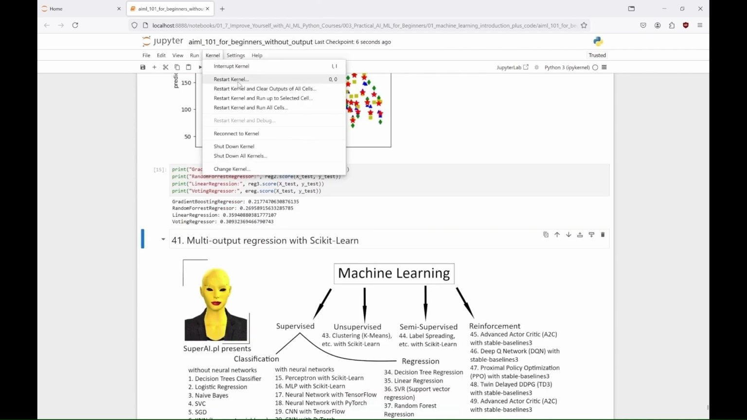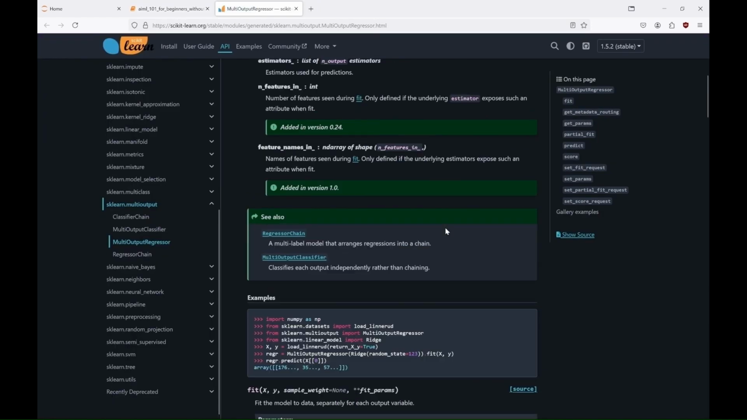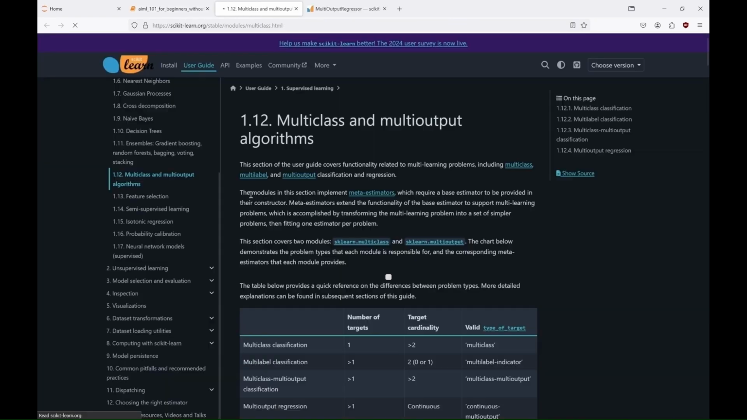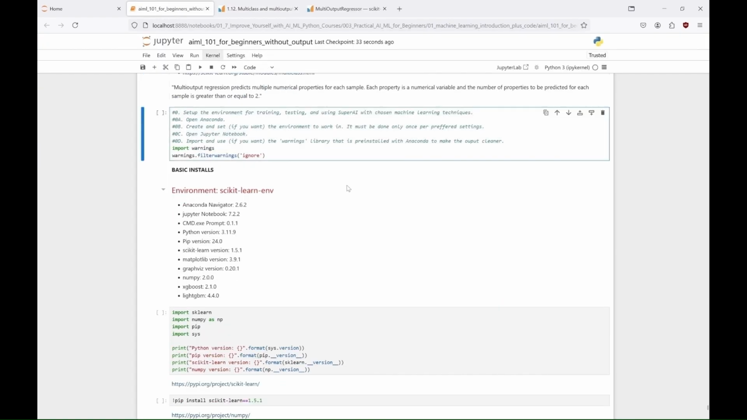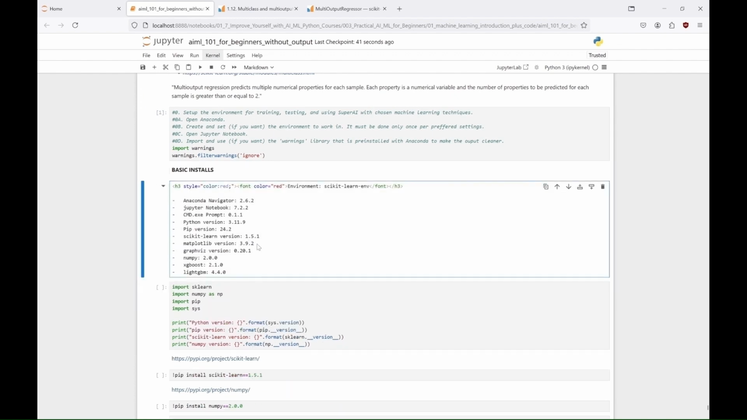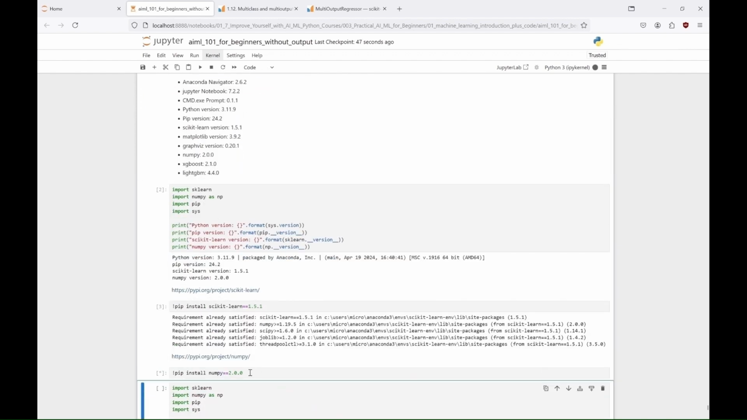Next, we test multi-output regression with Scikit-learn. That involves predicting multiple target variables simultaneously by extending a regression model to handle multiple outputs, which can be achieved using models like MultiOutputRegressor that wrap any estimator to support multi-output problems.